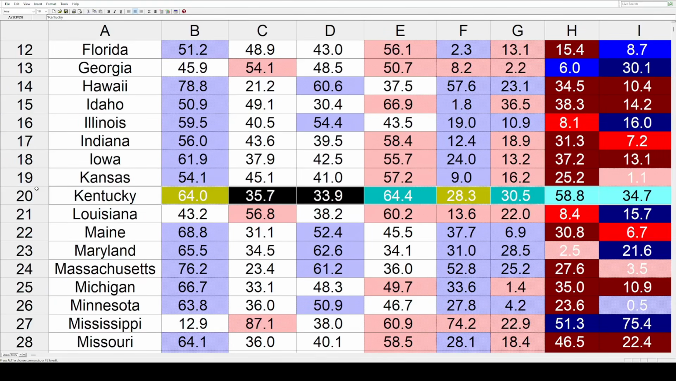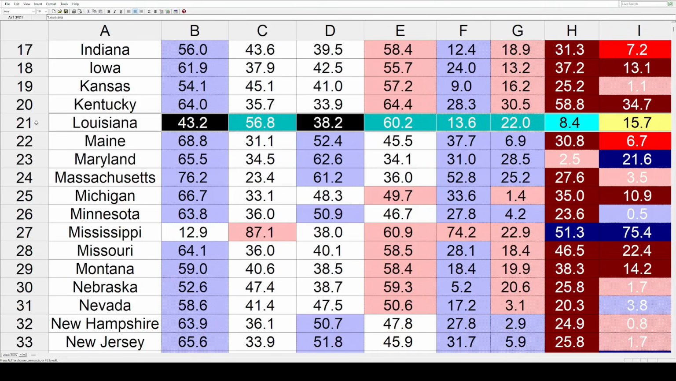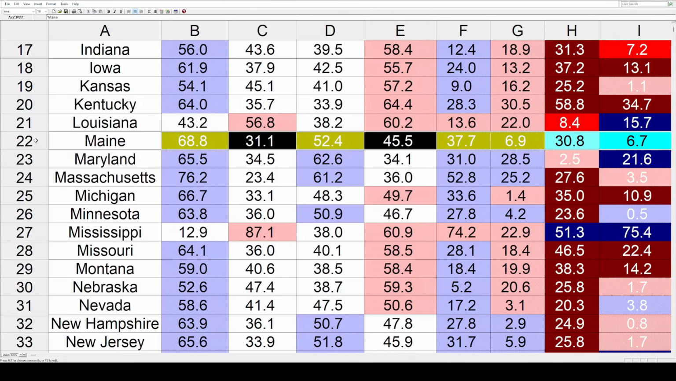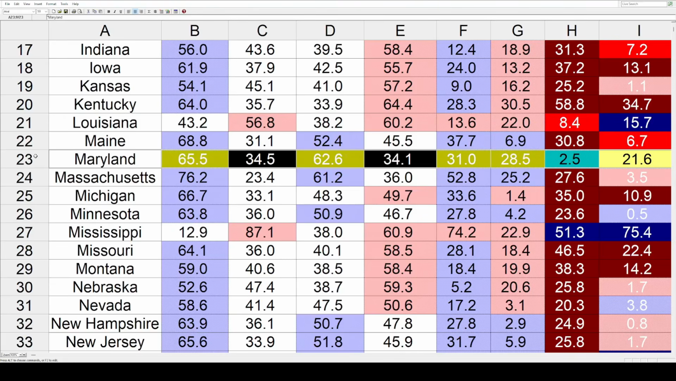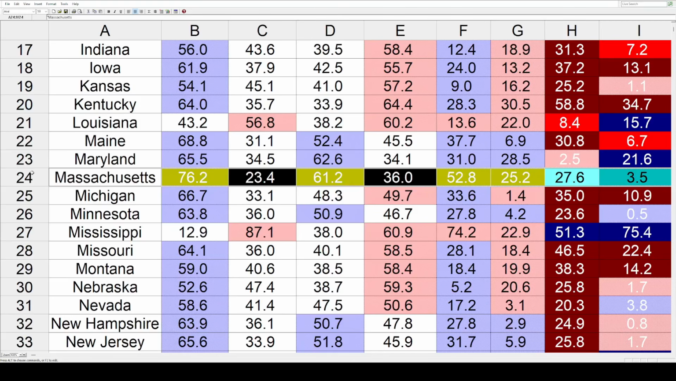And Kentucky's back up there at 34.7. In Louisiana, they trended bluer by a moderate 15.7. Maine had a more mild red trend at 6.7. Maryland went toward the left at 21.6. Massachusetts actually went toward the right by a little bit, by 3.5.